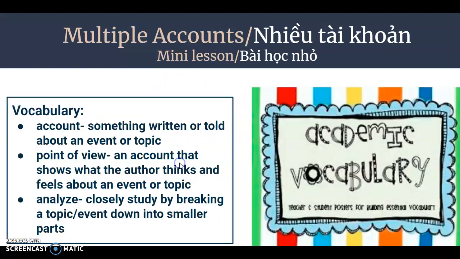Okay? So an account is something written or told about an event or topic. Well, the point of view is an account that shows what the author thinks and feels about an event or topic. And when you analyze it, you're closely studying the passage or the article by breaking down that topic or event into smaller parts.